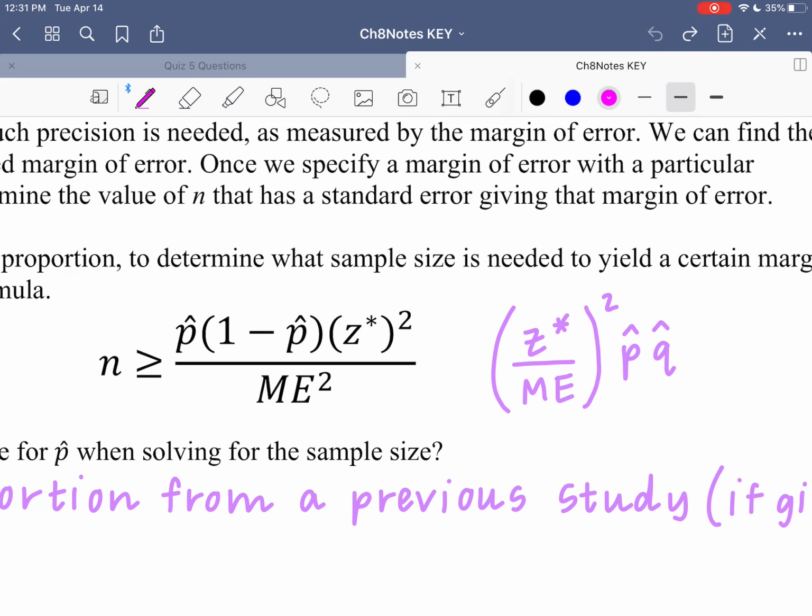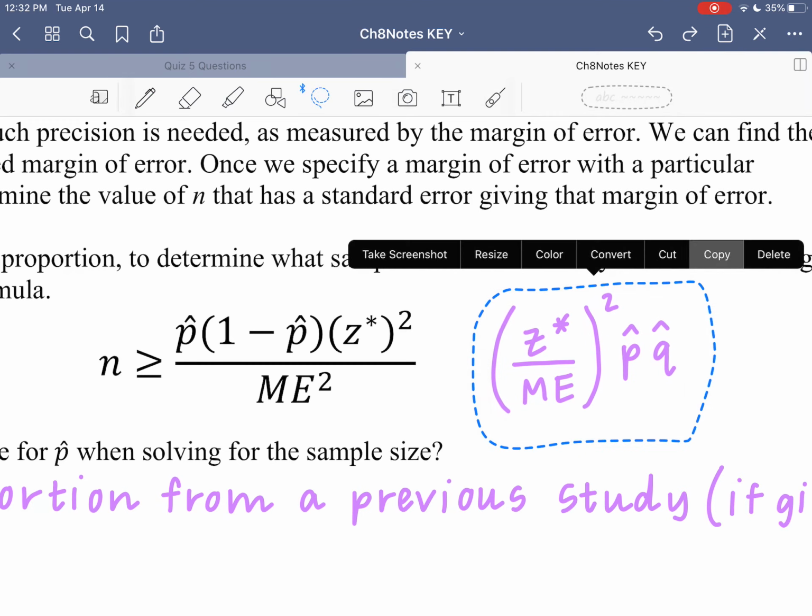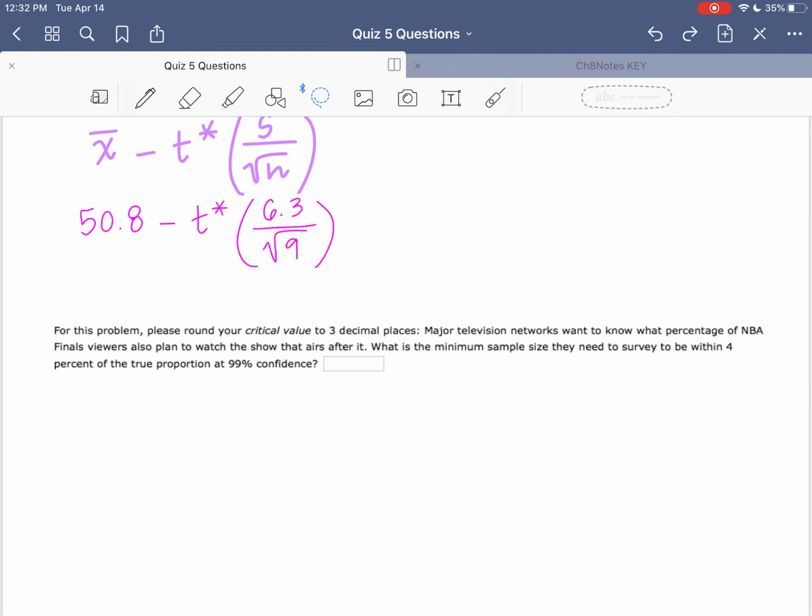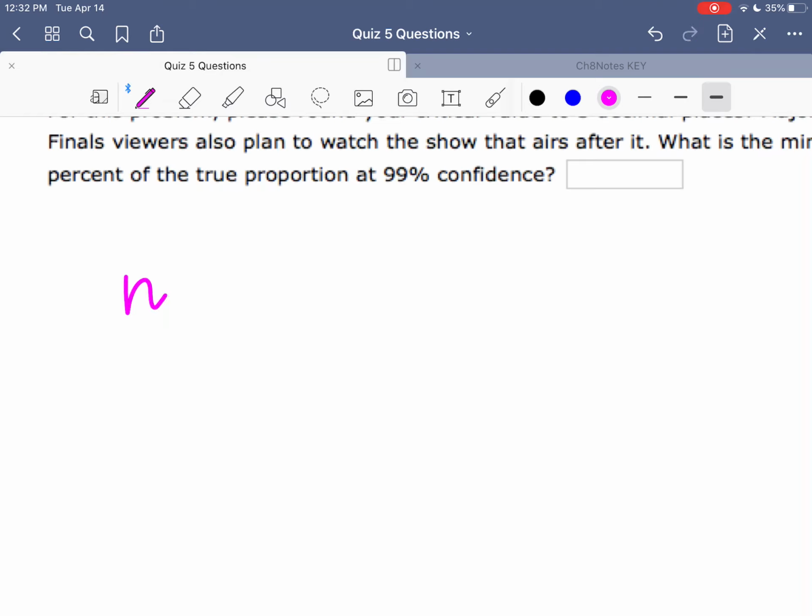A lot of us were putting in a decimal answer, or we were using normal rounding procedures instead of rounding up. Now this says greater than or equal to, so we want to keep that in to account when we are using this formula to calculate what n should be. So I'm going to go ahead and copy this again, and I'm going to make sure that I write down my n is greater than or equal to.